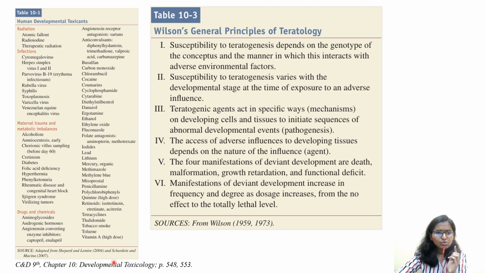So let's also go through in Casarett and Doull's ninth edition, chapter number 10, developmental toxicology, page numbers 548 and 553, in which they have given human developmental toxicants. They have listed out some of the commonly noted developmental toxicants. Why I'm saying is that if these come in your options, this will be very useful for you in case of exam. First we'll see what comes under radiation: atomic fallout, radioiodine, and therapeutic radiation.